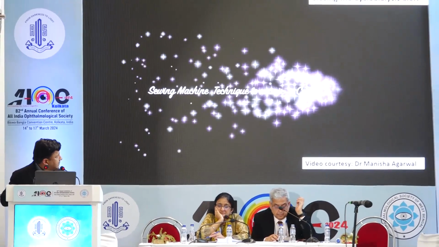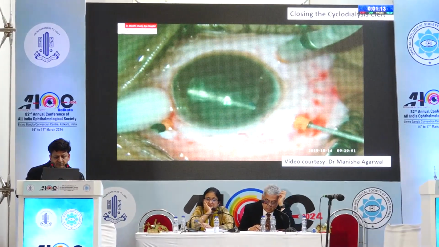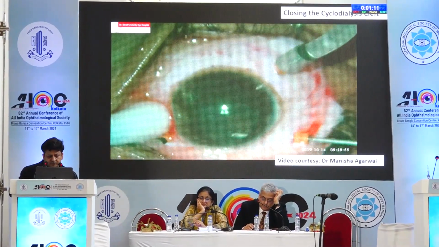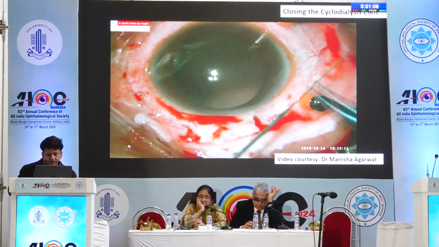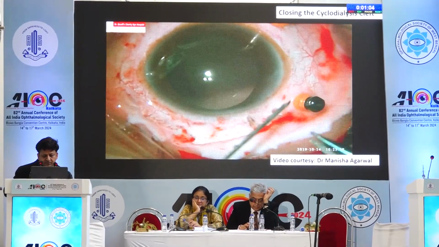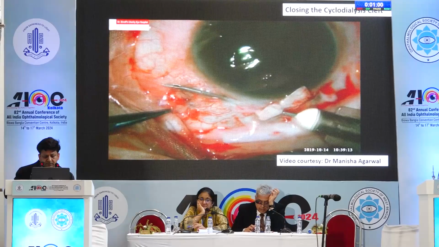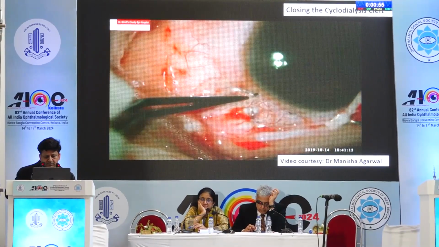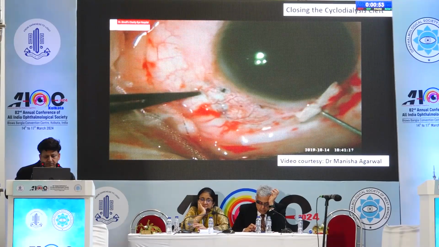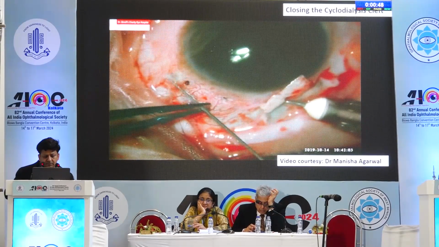We present the sewing machine technique to repair a cyclodialysis cleft. Lensectomy and vitrectomy was done, followed by intraoperative gonioscopy to confirm the extent of the cleft. A scleral flap was made and 10-0 prolene suture was threaded into a 26-gauge needle, and the needle was cut off. The needle with prolene suture was passed through the cleft, and a loop was taken out, which was kept in place with the help of a 30-gauge needle.